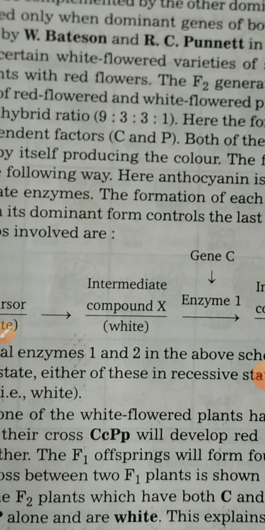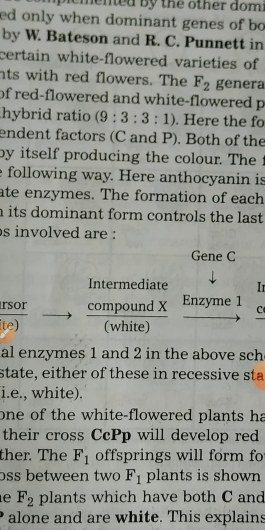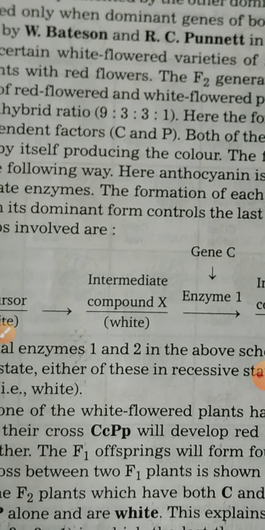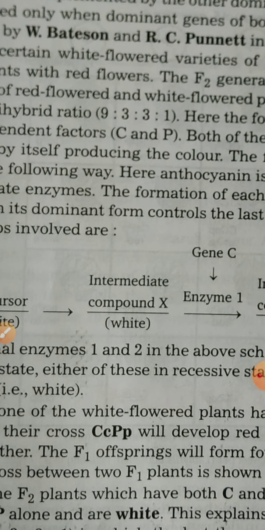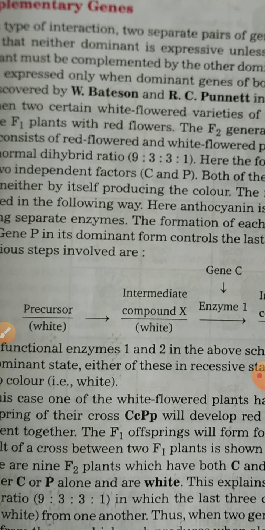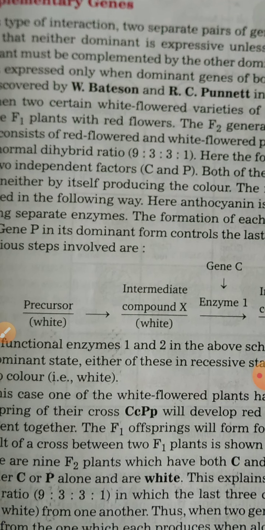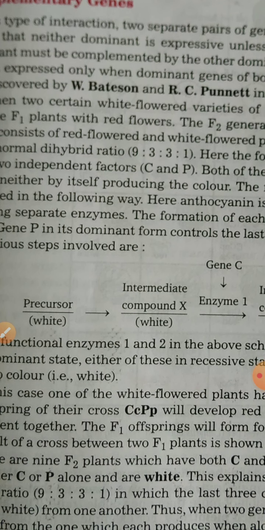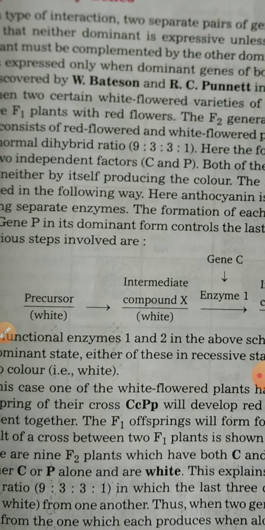It was found that the red pigment anthocyanin is responsible for the red color, and this pigment depends on two independent factors.